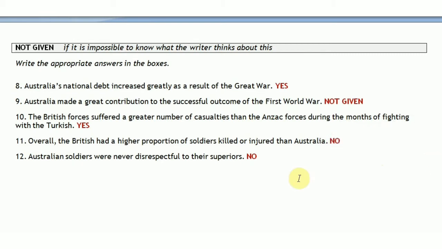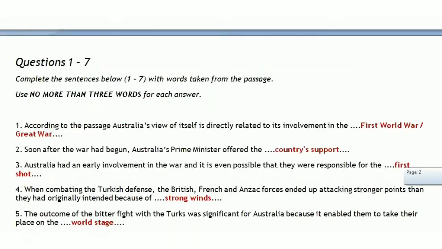Now, the last question of the passage. Australian soldiers were never disrespectful to their superiors. So they are talking about the Australian soldiers, that they never disrespected their superiors, like they always respected their superiors. So the answer is no. Let's see why that is.